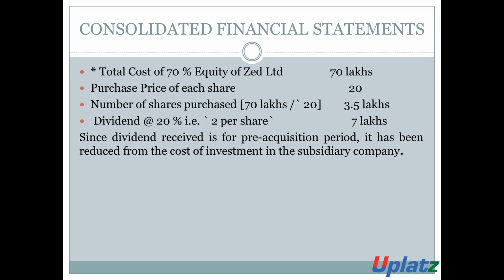The dividend is 20%, that is 2 rupees per share, means 7 lakh rupees. Since the dividend received is pre-acquisition, it has been reduced from the cost of investment in the subsidiary company. Such 7 lakh rupees is to be reduced from the cost of the investment. Then the cost of the investment will be 63 lakh rupees.